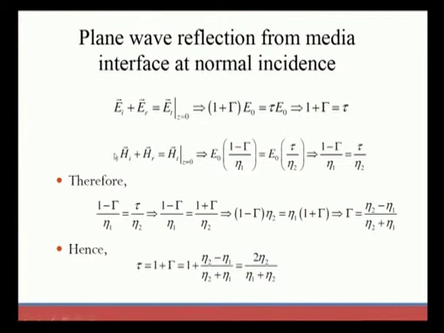While considering this, the total incident plus reflected wave is equal to E t, the total wave in region 1, when we consider z equal to 0. This value we applied here, as we previously discussed.